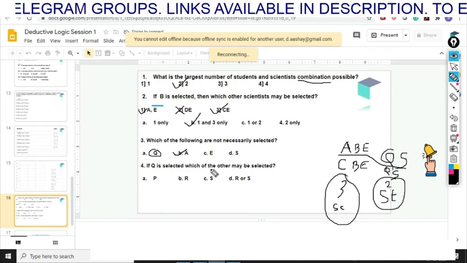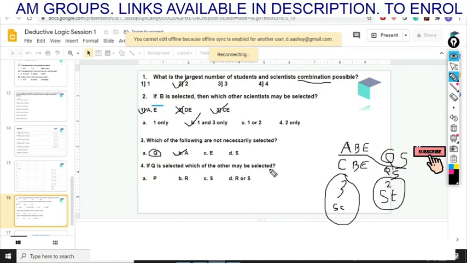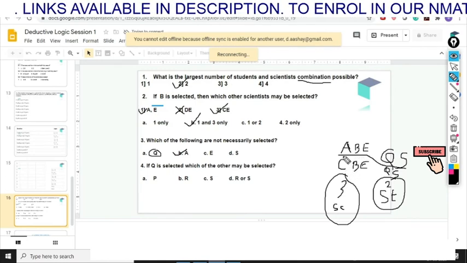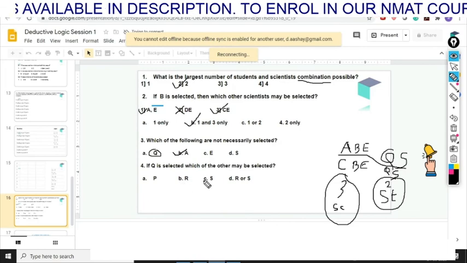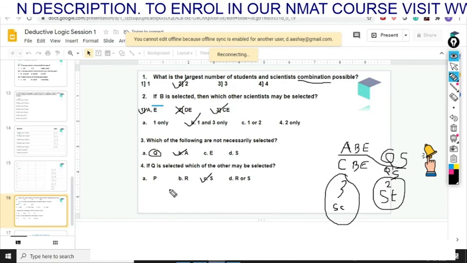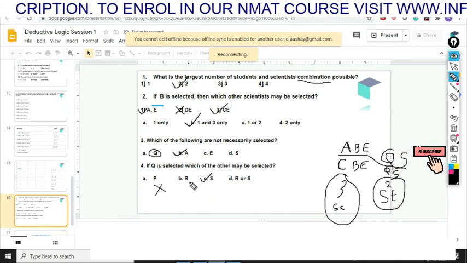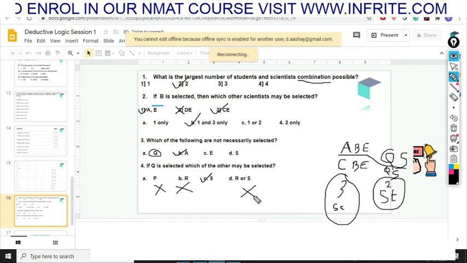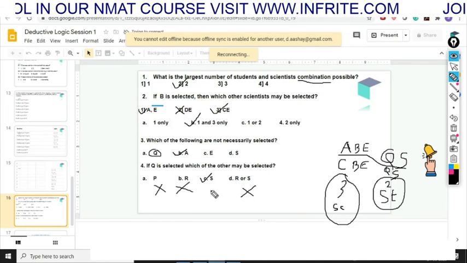If Q is selected, which of the others may be selected? So if Q is selected, the other which may be selected is P? No. Then the other which may be selected is S? Yes. Because in both the teams we don't have P, we don't have R, and the third and the last option is already rejected. So the answer to this question will be option number C.